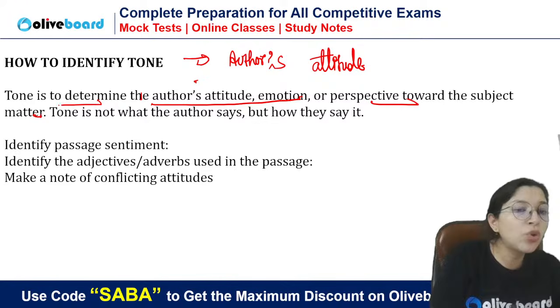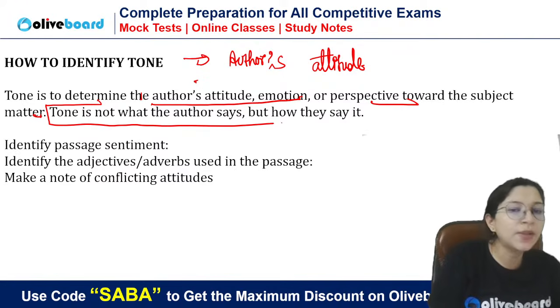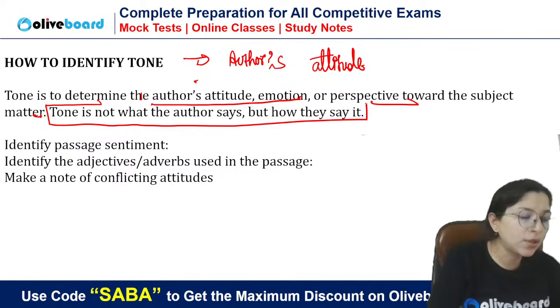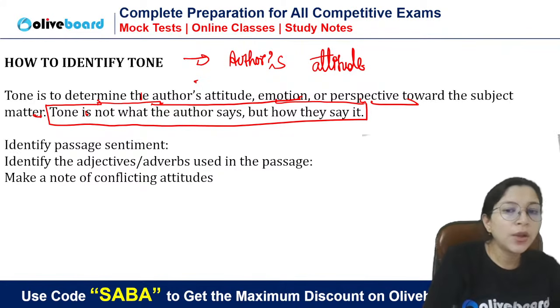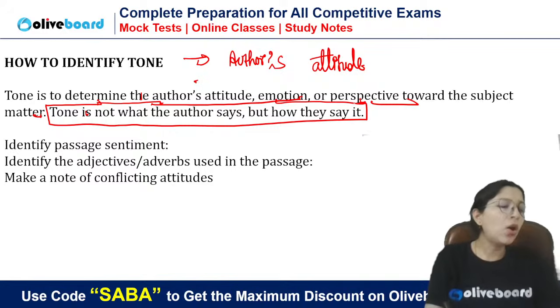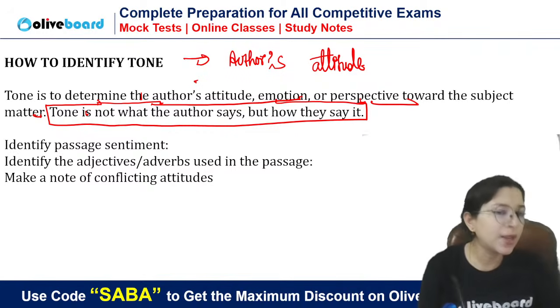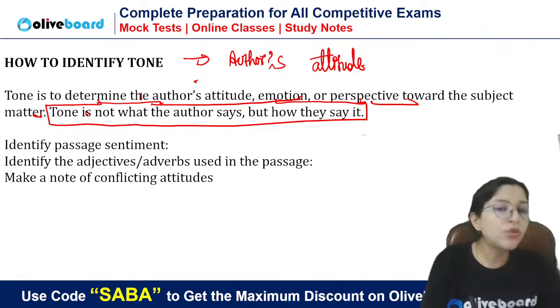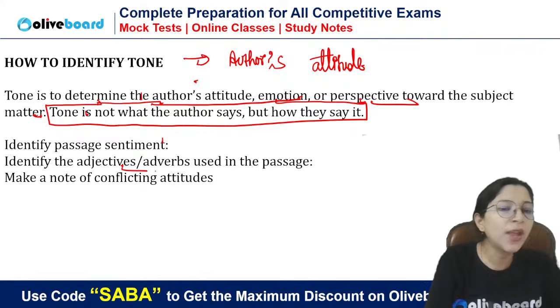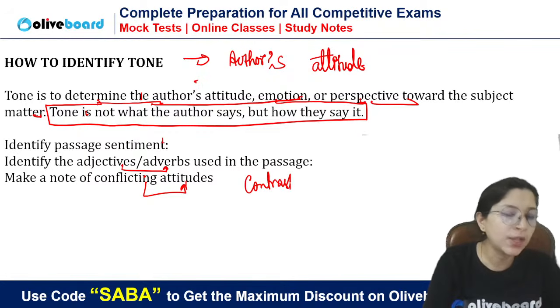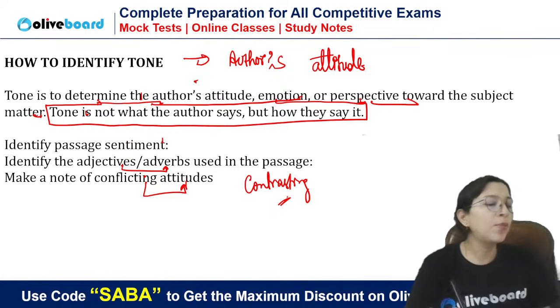And remember, this tone is not what is given in the passage. It is not what the author says. Tone is how the author says that. Is it clear? How the author says something, that is basically the tone. And to find the tone, you have to focus on the adjectives and adverbs used. You have to focus on conflicting, contrasting words like however, but, all these things. So these will help you find the tone.